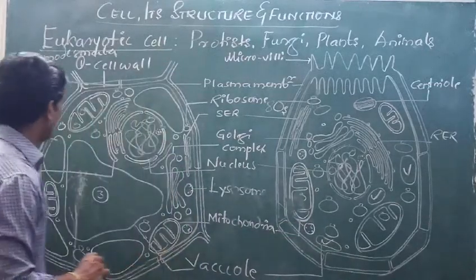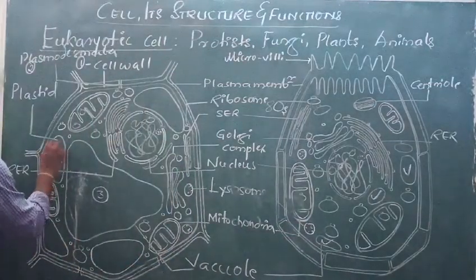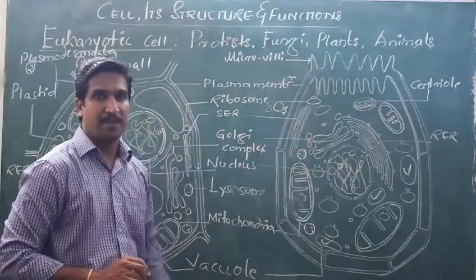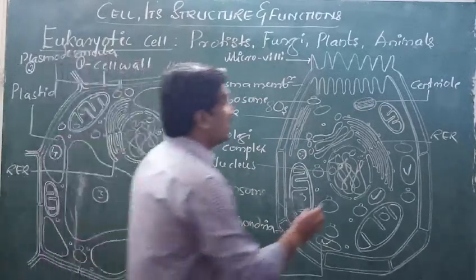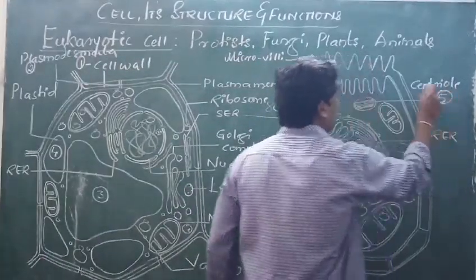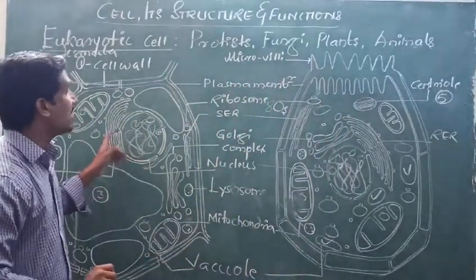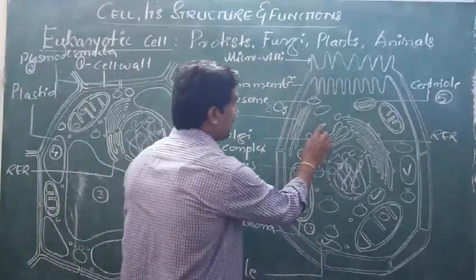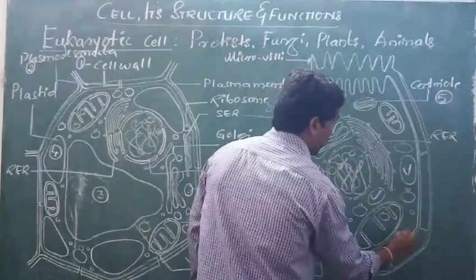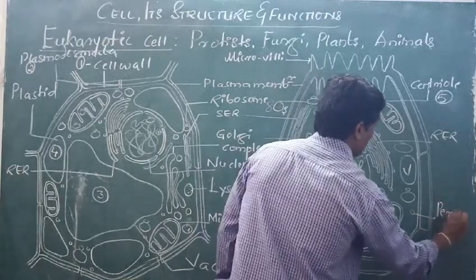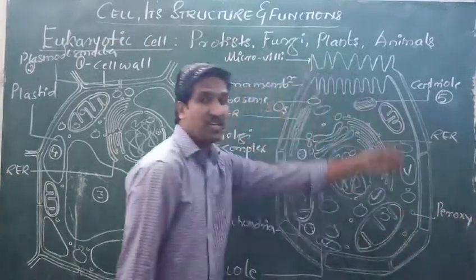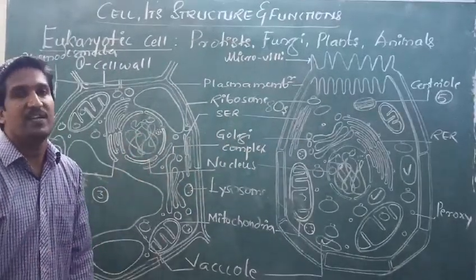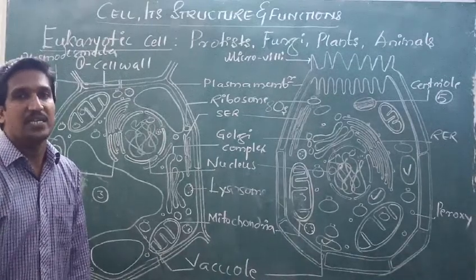Third one. Fourth one, the plastids are present in plant cells. Plastids are absent in an animal cell. Fifth one, centrioles are present in animal cell, but they are absent in a plant cell. Peroxisomes are present. So these are the bodies which we call peroxisomes. These are present in the animal cell, but they are absent in a plant cell. So these are the differences between plant cell as well as animal cell.